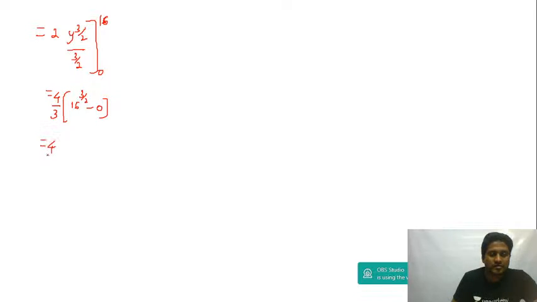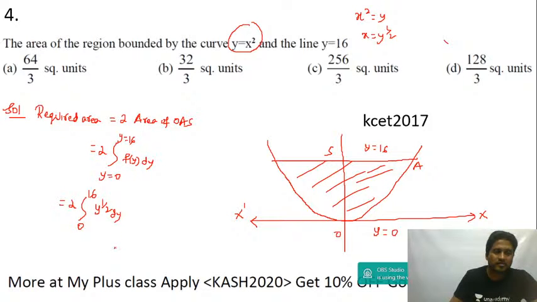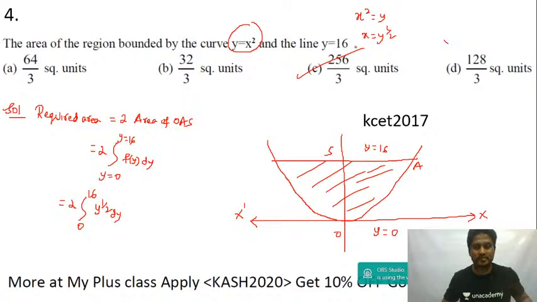So this is 4 upon 3, and this is 4 square whole to the power of 3 by 2. I'm going to cancel this. 4 upon 3 into 4 cube is 64, 64 into 4 is 256. 256 divided by 3 square units. Okay, that's the answer guys. 256 divided by 3 square units. Answer is option C. 2017 question.